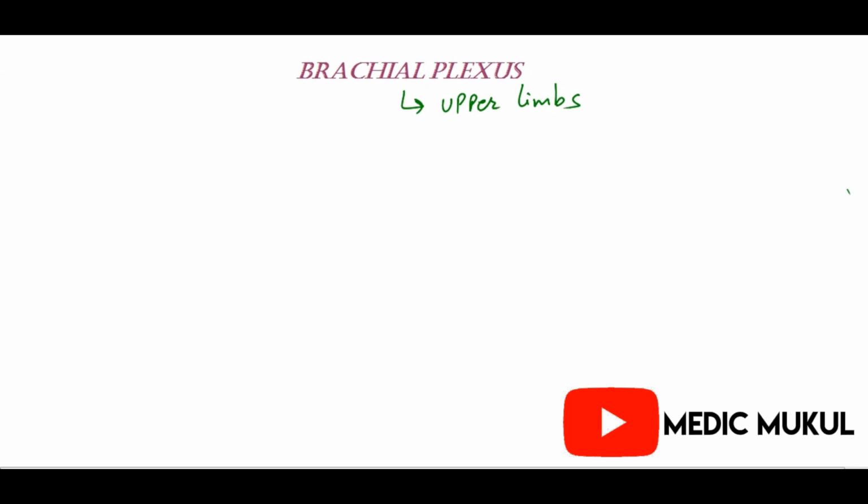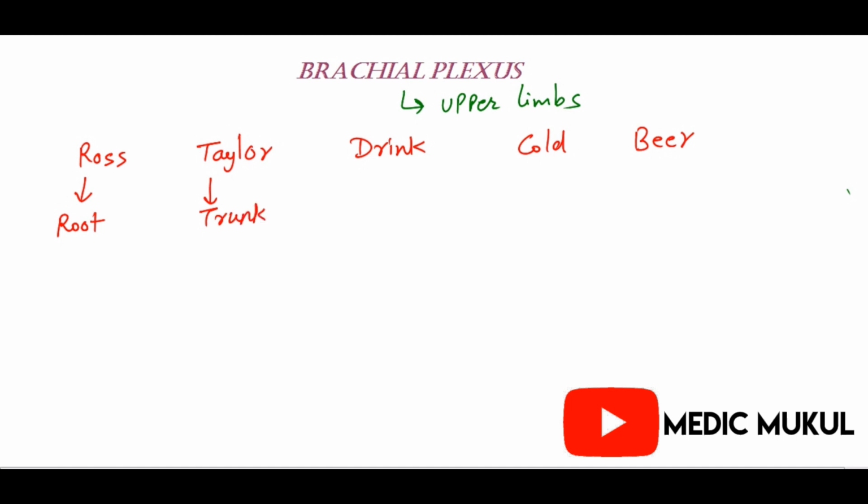So remember, Ross Taylor drink cold beer. What does it mean? R for Ross and R for roots, T for Taylor and T for trunks, D for drink, so we have the divisions here. Then C for cold and C for cords, and B for beer means we have branches.